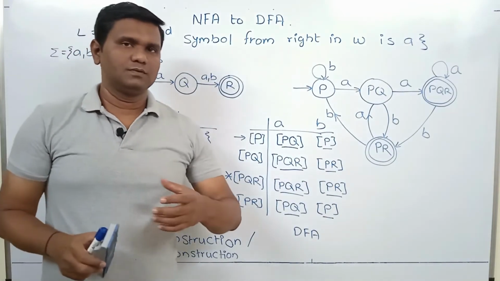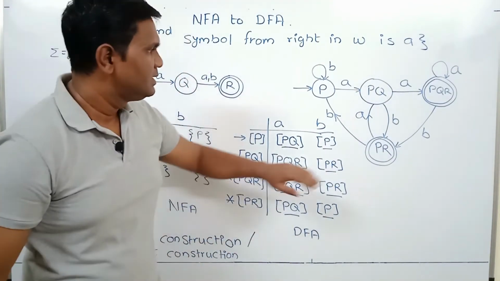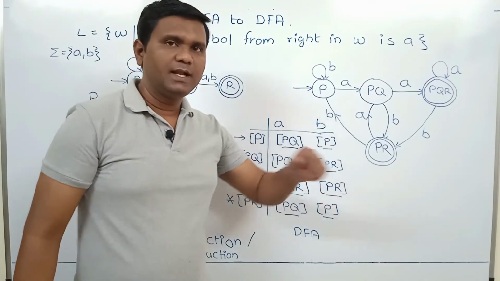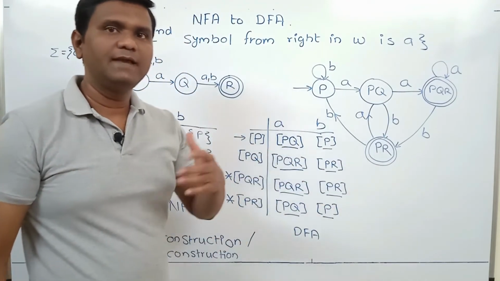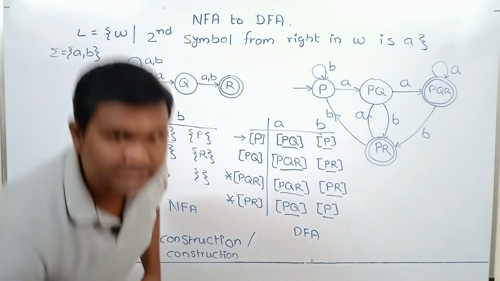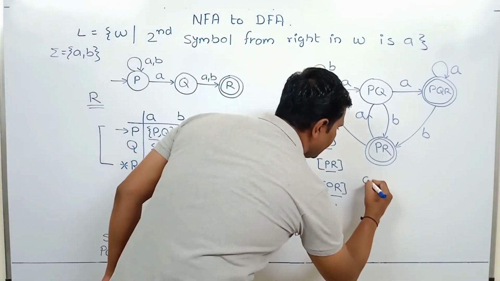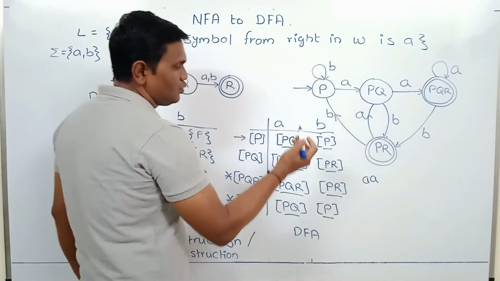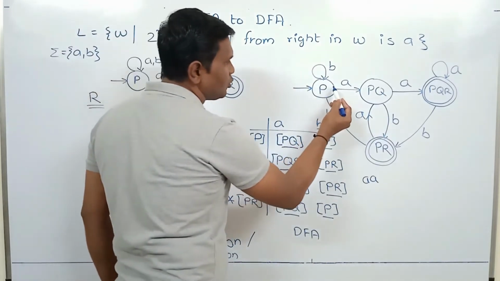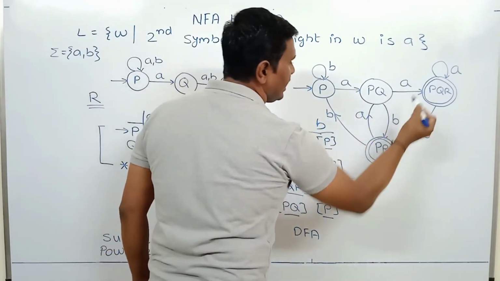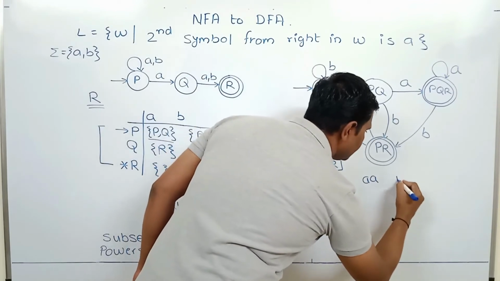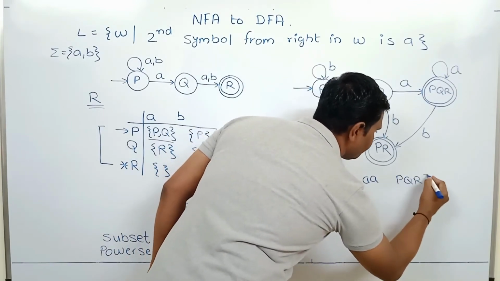Now here one important point is this DFA also represents how NFA is functioning. So let's understand what it means using one example. If we consider string AA, in this DFA, processing of AA ends in PQR.